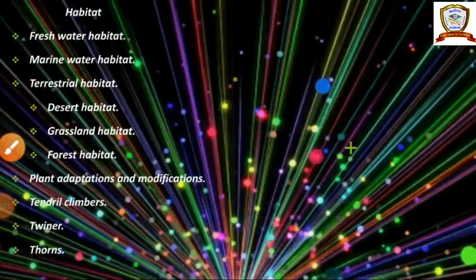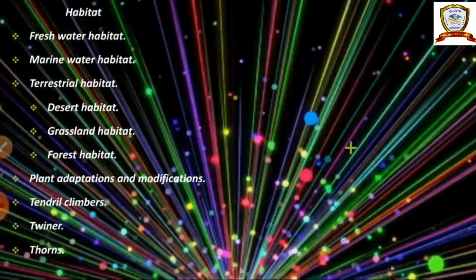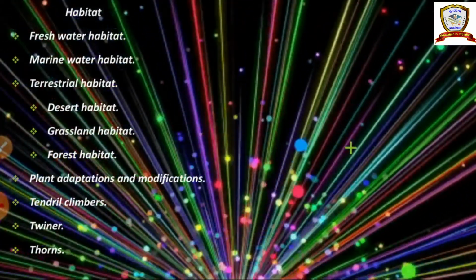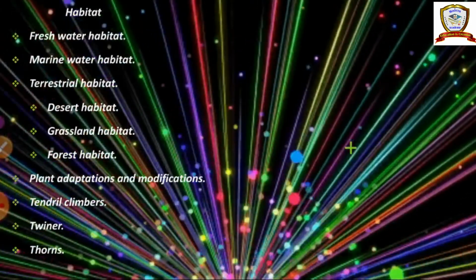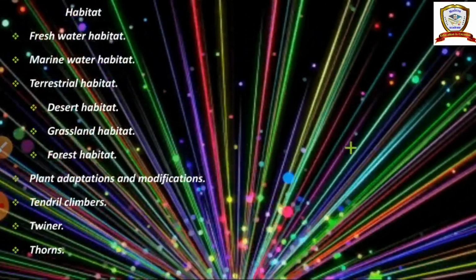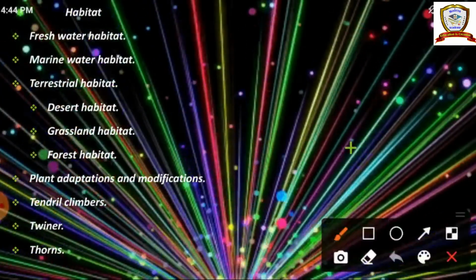In today's class we are going to see about the types of habitats. First tell me, what do you mean by habitat? Habitat means each and every living organism need a place to live and reproduce. So that place is called habitat. So the habitat mainly are divided into two types.